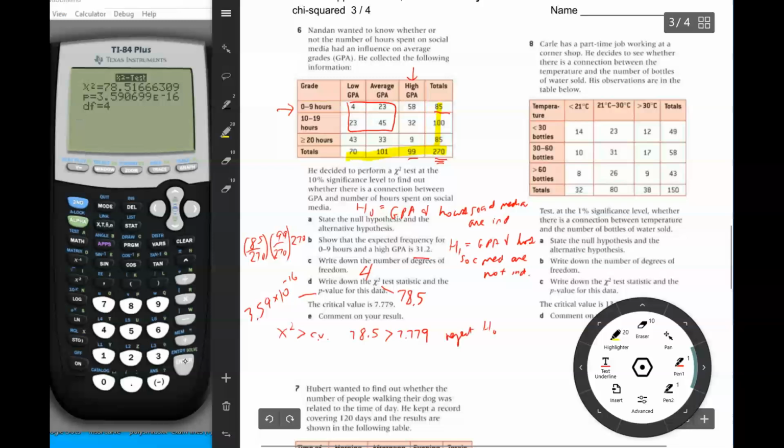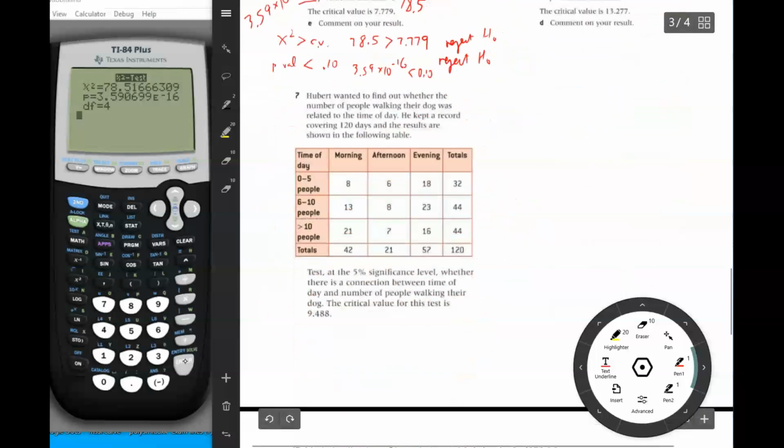We could also do it by p-value. So the p-value is smaller than the significance level, which is 10%. So we also reject the null hypothesis in this case because when the p-value is smaller than the significance level, then we reject. So we have 3.59 times 10 to the negative 16th, which is awfully small, and that is, of course, less than 0.10. Okay, so we reject the null hypothesis. So that's it for that one.